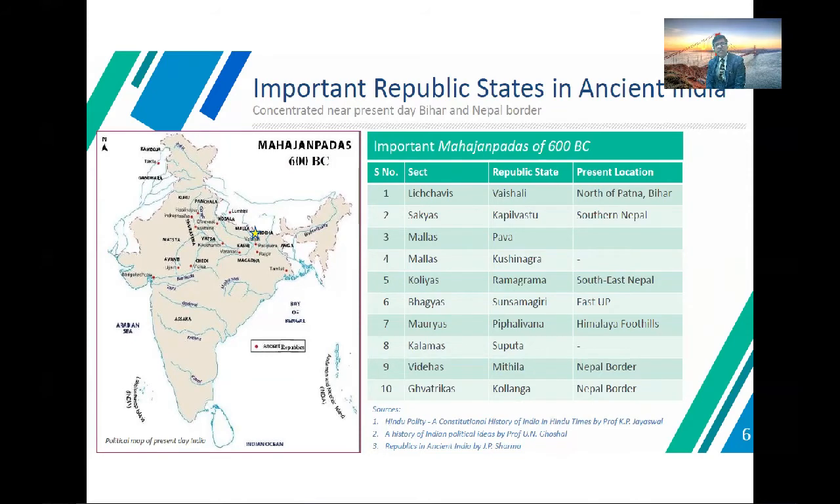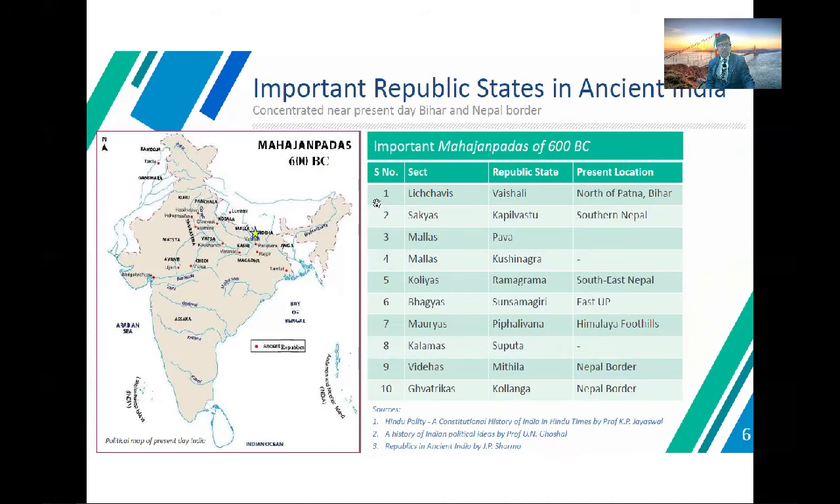Indian structures that link from Vaisali. Vaisali was the biggest structure of the ancient states in India, related to the identity of Bihar and the Nepal border. You may see from this, this is the Mahajanapada, called the Mahajanapada.